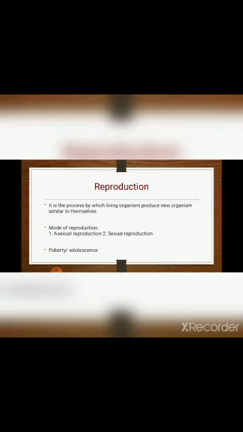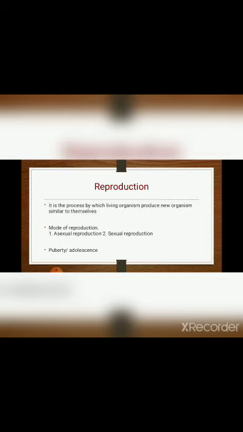There are two modes of reproduction: asexual reproduction and sexual reproduction. Asexual reproduction requires only one parent, so it is also termed uniparental. It occurs by budding or fission, etc. Whereas sexual reproduction requires two parents, where male and female gametes, that is sperms and ovum, are produced and fuse to form a zygote. Clear?